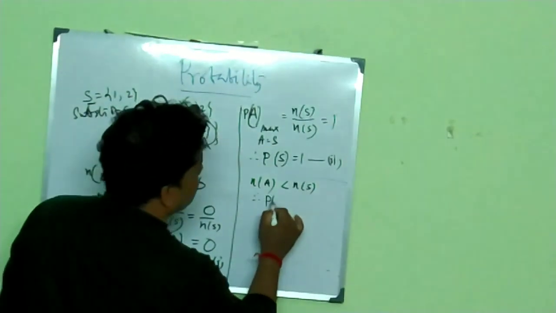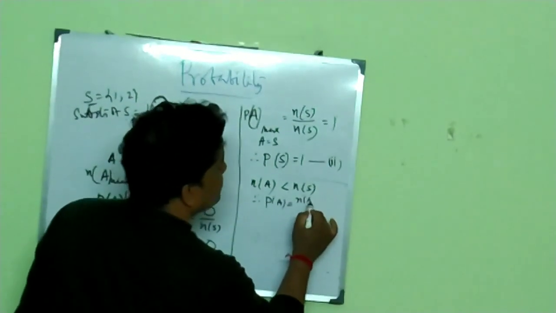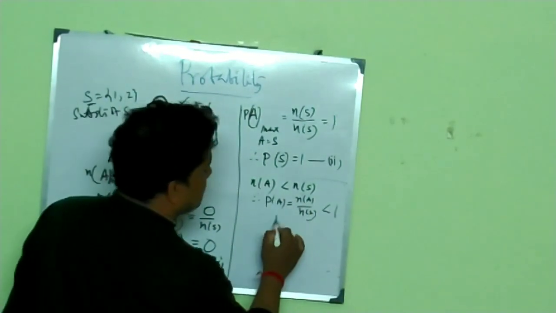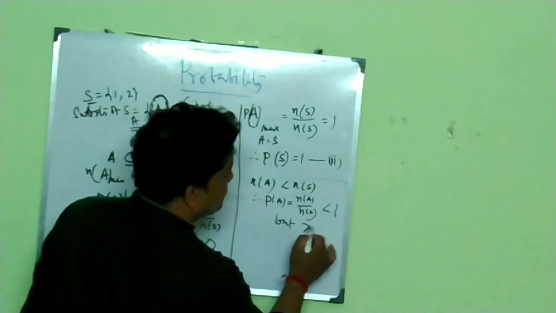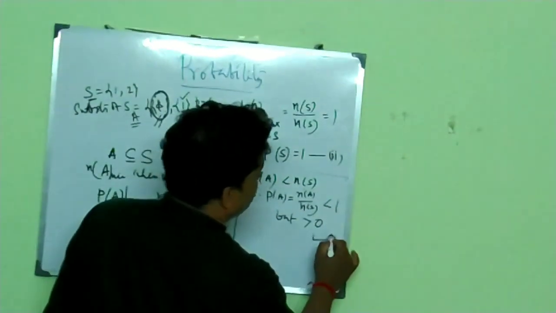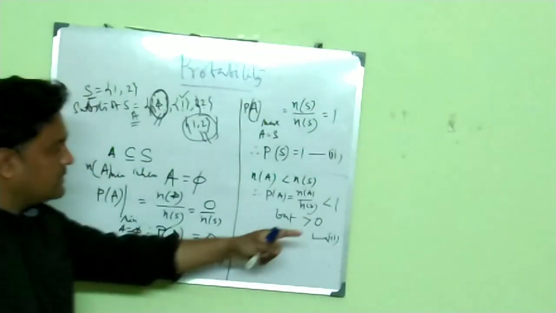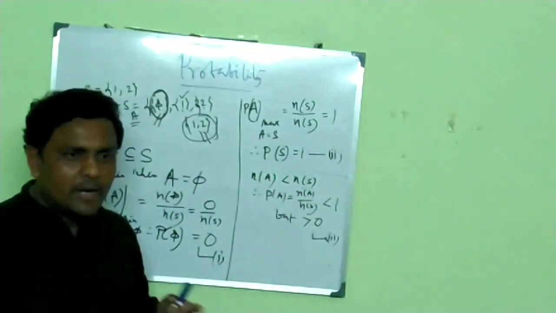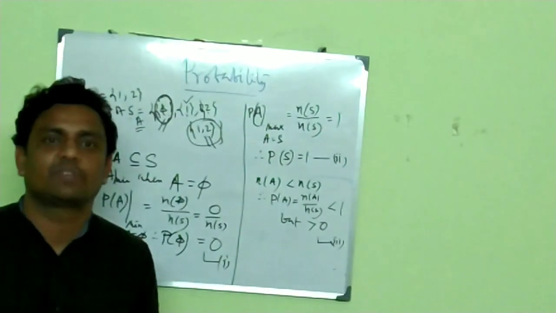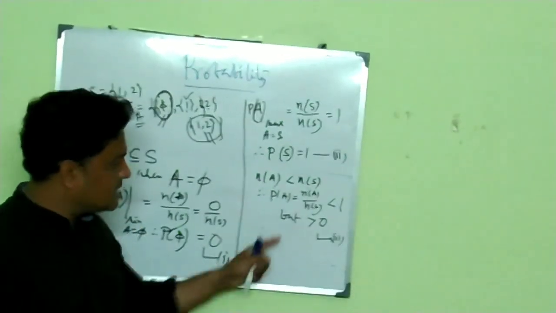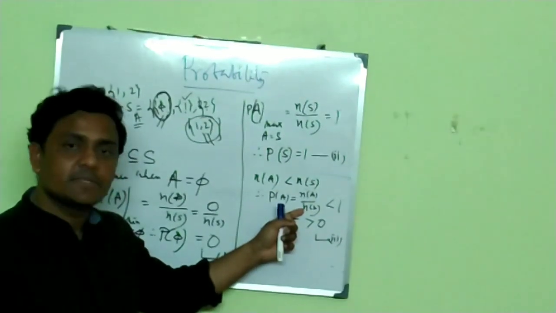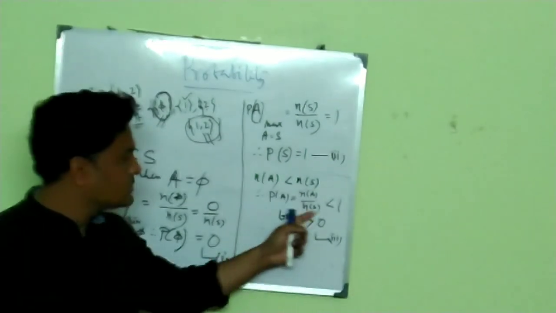In that case, P of A is equal to n of A by n of S, which must be less than 1, but it has some value, so it is greater than 0. So put this as number 3. It has some value greater than 0, meaning a number cannot be negative. You can't say there are -2 types, you can never say that. So it's greater than 0, but n of A is less than n of S, so the denominator is higher than the numerator, so it's less than 1.